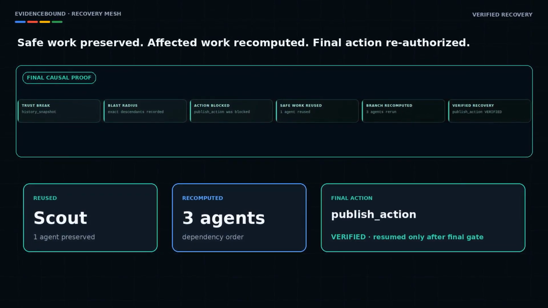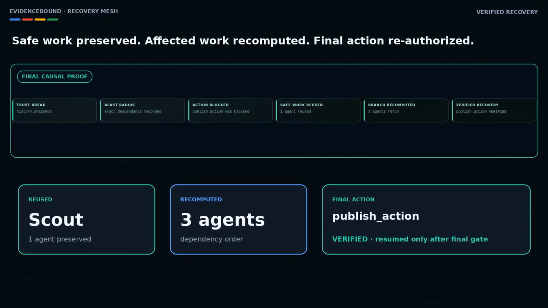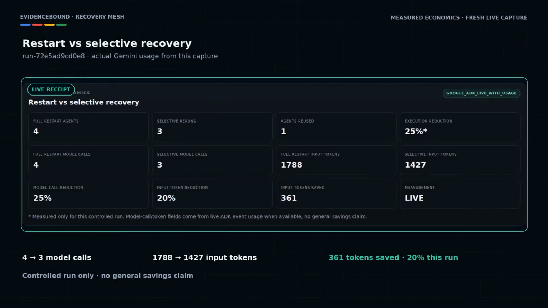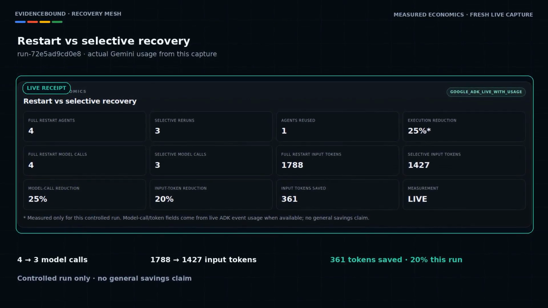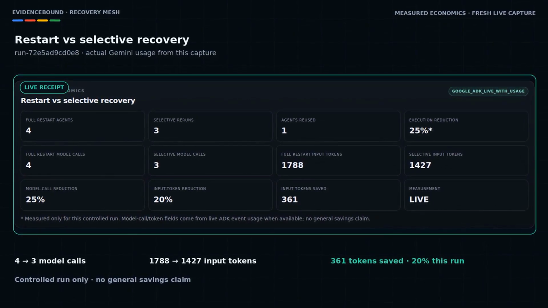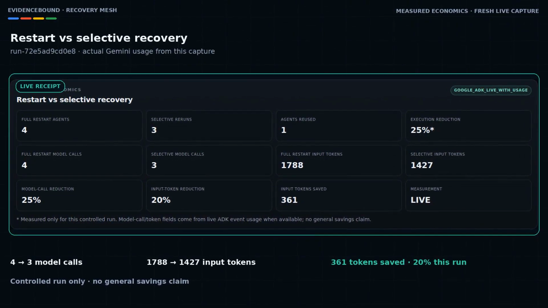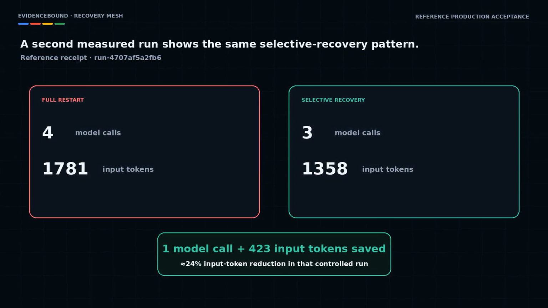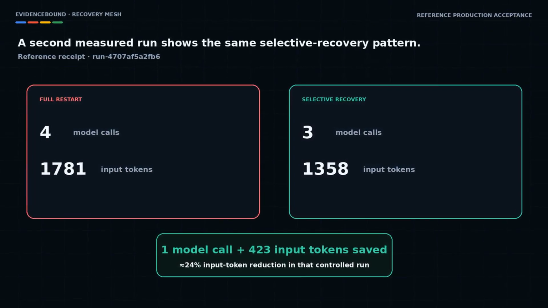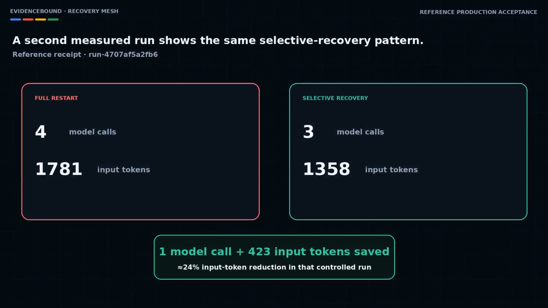The fresh production capture you are seeing measured a full restart at 4 model calls and 1,788 input tokens versus selective recovery at 3 calls and 1,427 tokens. That saved 1 model call and 361 input tokens, 20% in this controlled run. Our reference production acceptance run measured 1,781 input tokens for a full restart versus 1,358 for selective recovery, 423 tokens saved, about 24%. Live Gemini usage varies, so the flight recorder reports each run's actual receipt.